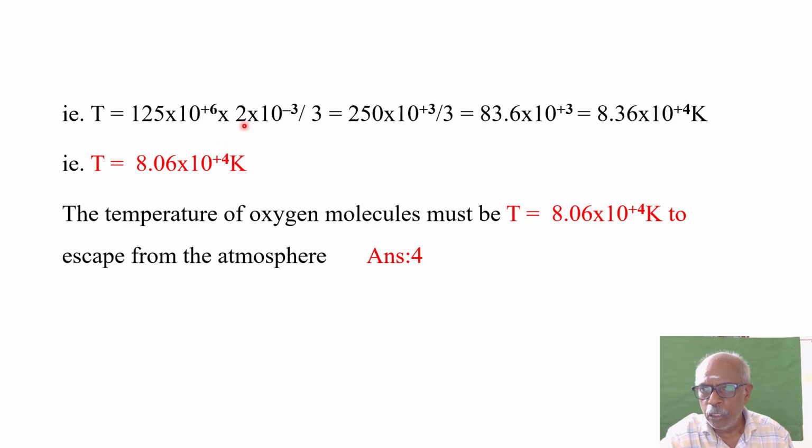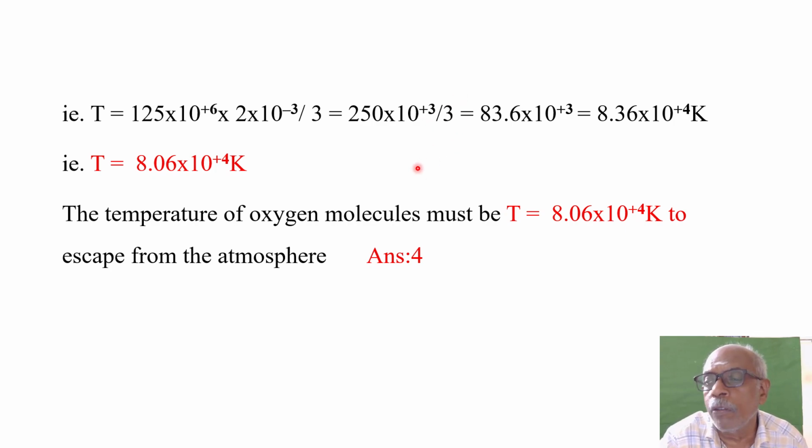It means what? 2 into 125, 250, into 10 power, here is a plus 6 and here you have a minus 3. So it means 250 into 10 power plus 3, since plus 6 minus 3 gives 10 power plus 3, divided by 3.